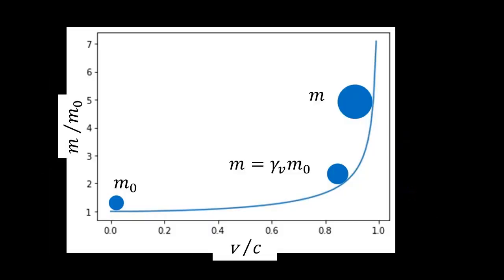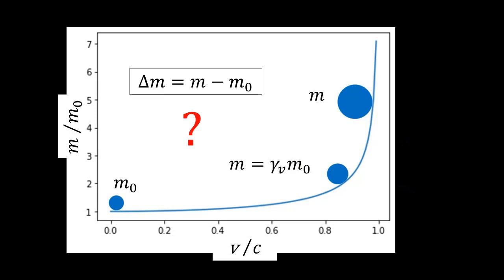We see that mass measured in an inertial frame increases with motion relative to that frame. A particle at rest has rest mass m naught, and as its speed increases, the Lorentz factor for that particle's speed increases, and the mass increases. As its speed approaches the speed of light, its mass tends to infinity. A question you might ask is, where does the extra mass come from? We will find the answer to that when we look at relativistic energy.